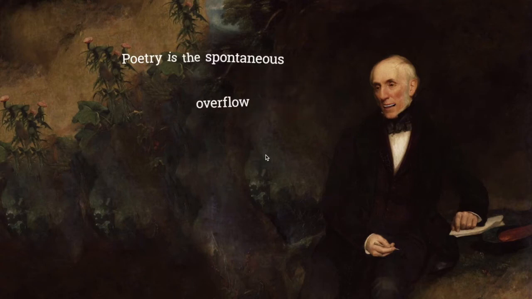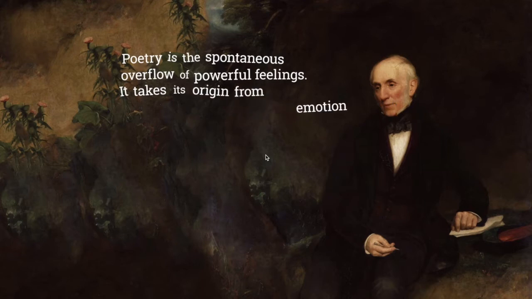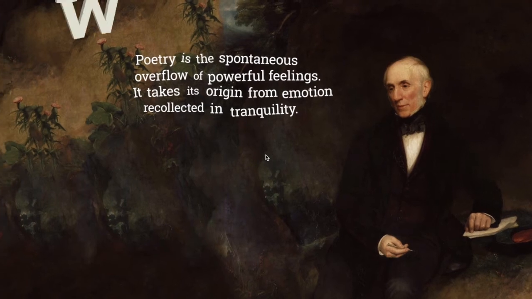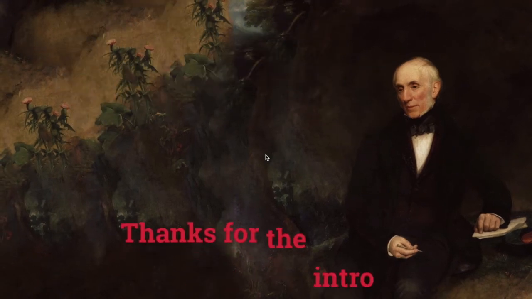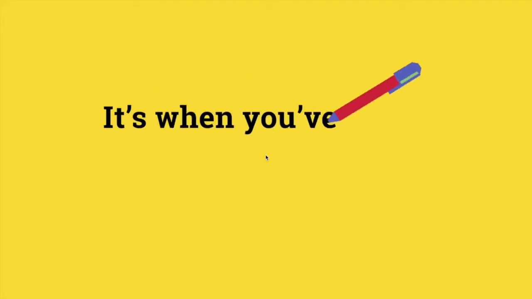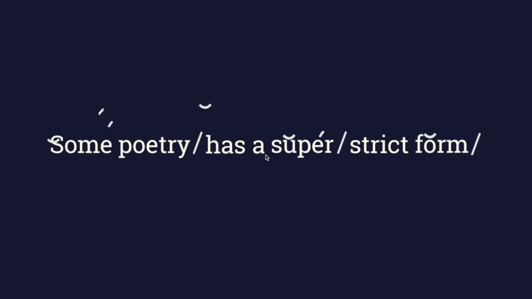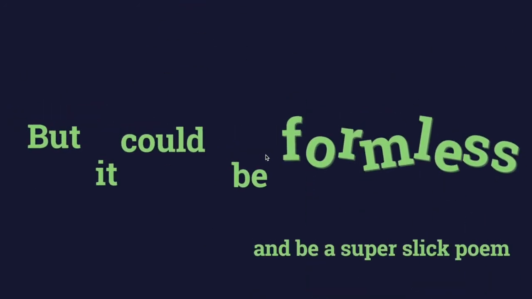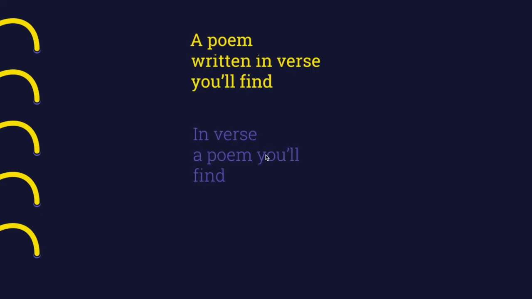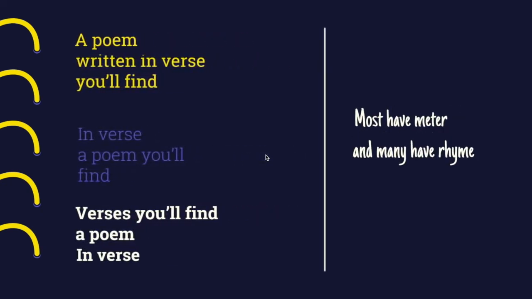Poetry is the spontaneous overflow of powerful feelings. It takes its origin from emotion recollected in tranquility. Wordsworth! Yes? Thanks for the intro. We'll take it from here. What's going on? What's poetry? Here's what I found. It's when you're written and spitting words for the meaning and sound. Poems, they pack an emotional punch, whether a haiku, a sonnet, or a limerick for fun. Some poetry has a super strict form, but it could be formless and be a super slick poem. A poem written in verse, you'll find most have meter and many have rhyme.